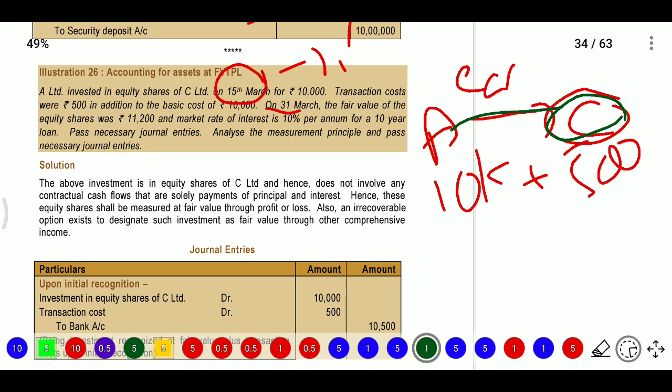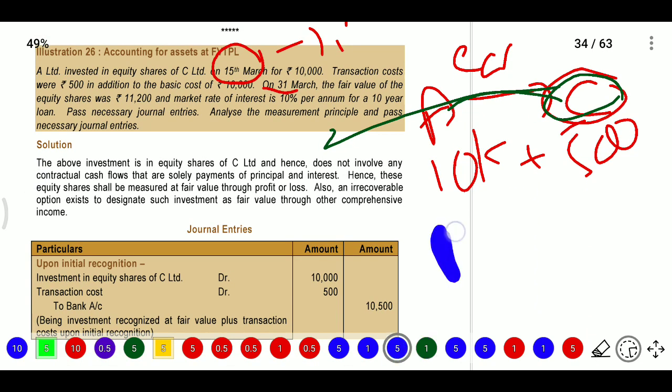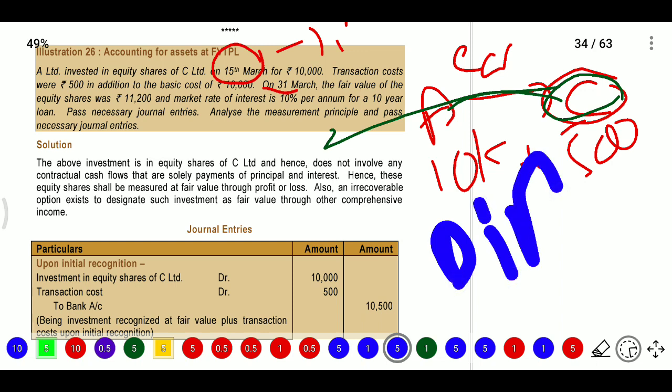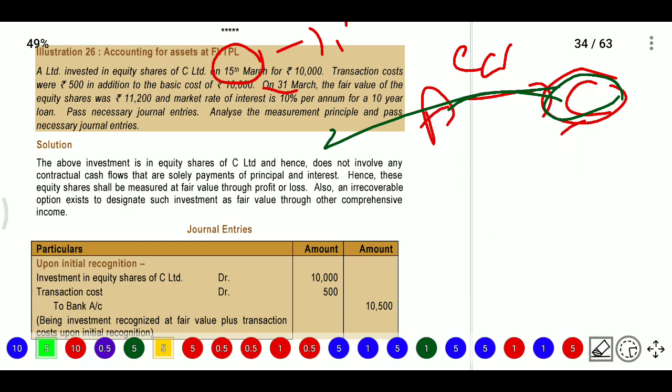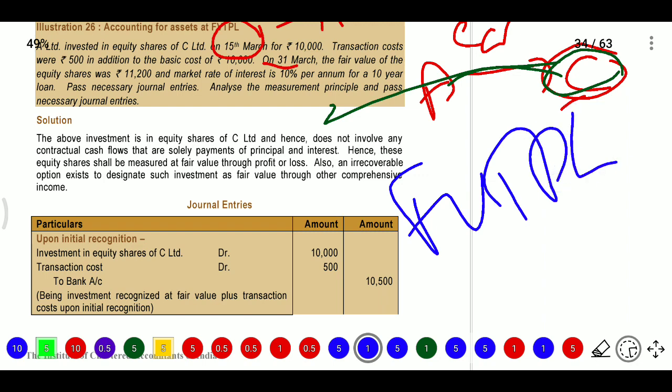A Limited invested in C Limited shares, so it does not involve any contractual cash flow. They are not paying any dividend or interest. If you go for a debenture, they may pay interest. For equity, there is no liability to pay interest. The company has the option to pay dividend or not, based on their profit. Hence it does not have a contractual clause for solely payment of principal and interest, so this equity share shall be measured at FVTPL. For equity shares you need to consider FVTPL.